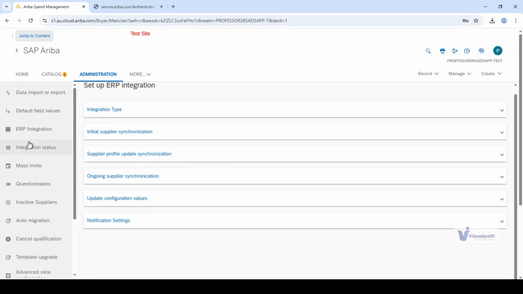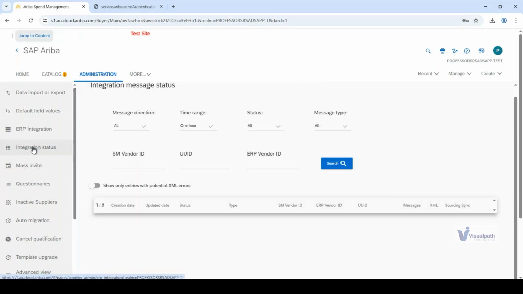Quickly get on to the next topic, integration status. Give a new topic on your notepad, integration status. This status tells you the in and out of the data from Ariba to HANA, which is the backend, or from HANA to Ariba. The batches keep running every 4 hours. This is basically a practice site. So whenever you learn something, you always run on a test site.